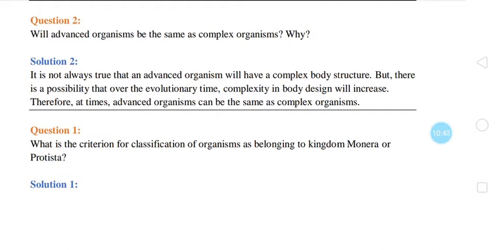Why? The solution for this question is, it is not always true that advanced organisms will have complex body structure, but there is a possibility that over the evolutionary time, complexity in body design will increase. Therefore, at times, advanced organisms can be the same as complex organisms.